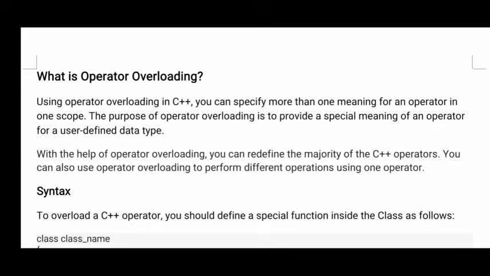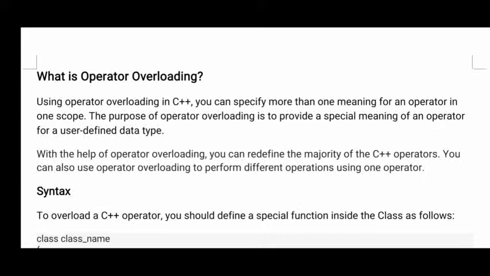In today's class, I'll explain operator overloading. Function overloading, which I've already explained, means more than one function can have the same name, but the functions can be identified by their different parameters. Similarly, in C++, we can overload operators. What it means is that an operator can take more than one form.